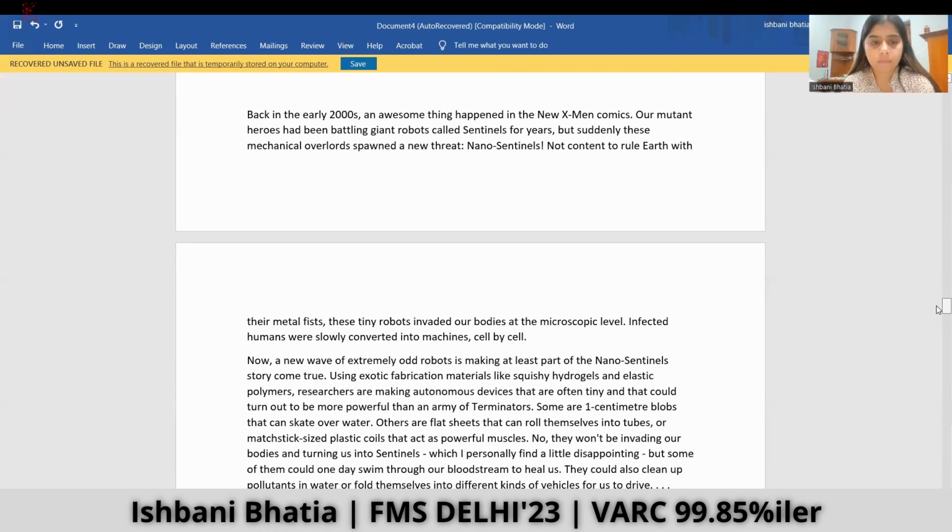Last passage from this paper. Back in the early 2000s, an awesome thing happened in the new X-Men comics. Our mutant heroes had been battling giant robots called Sentinels for years, but suddenly these mechanical overlords spawned a new threat. Nanosentinels, not content to rule Earth with their metal fists, these tiny robots invaded our bodies at the microscopic level. Infected humans were slowly converted into machines, cell by cell.